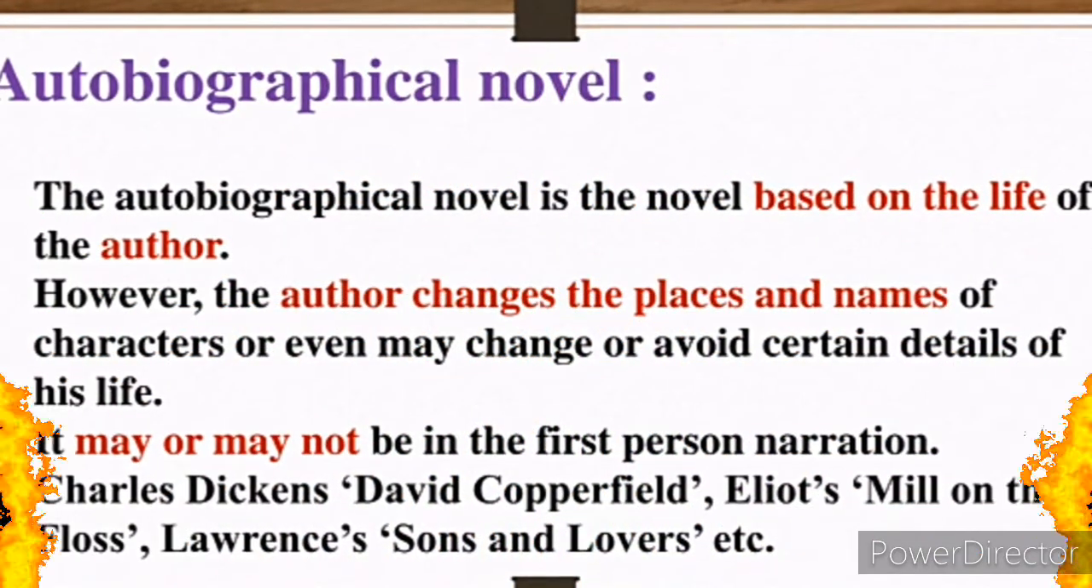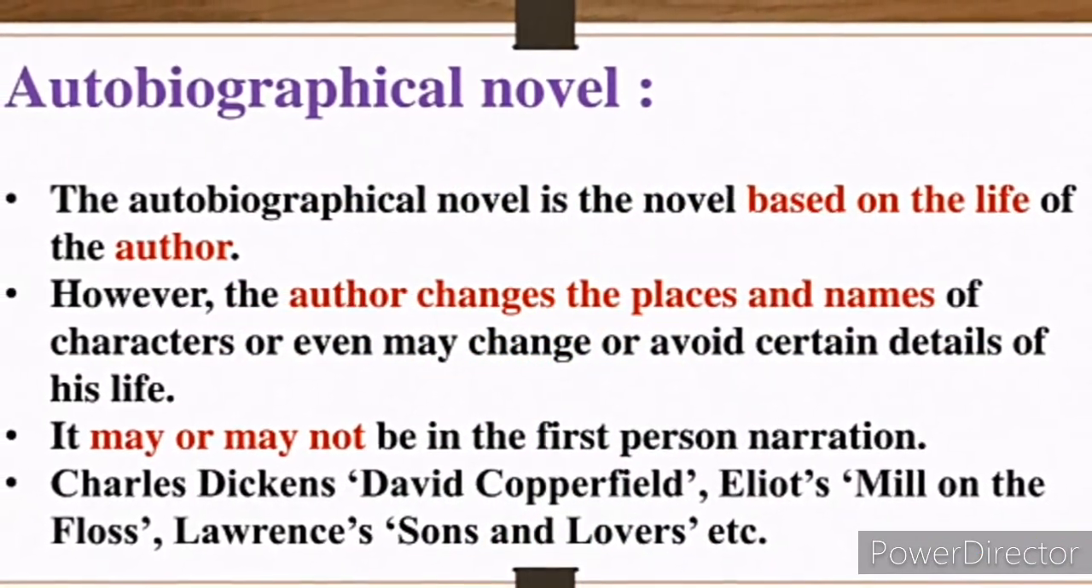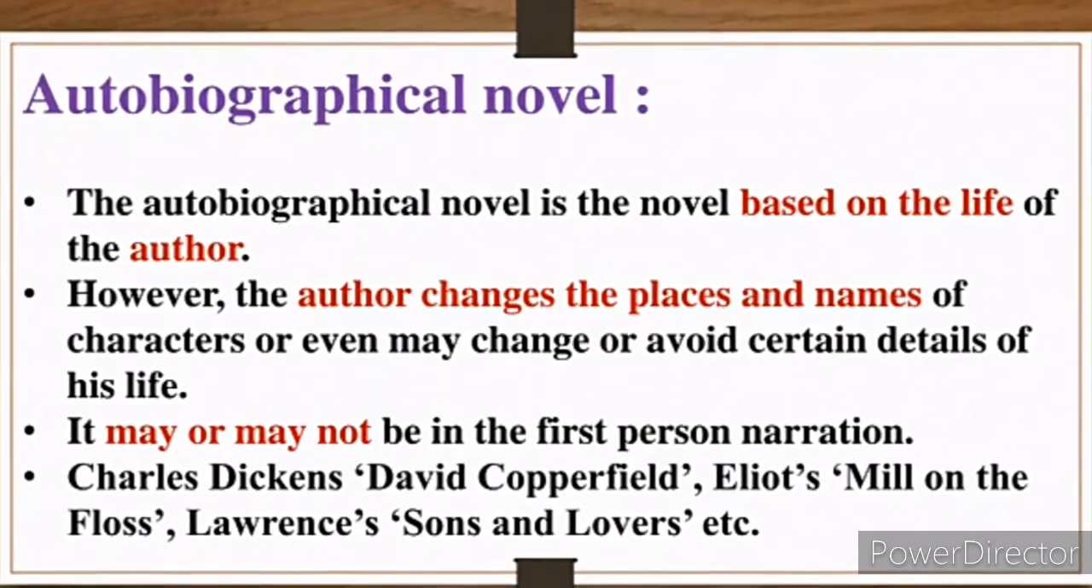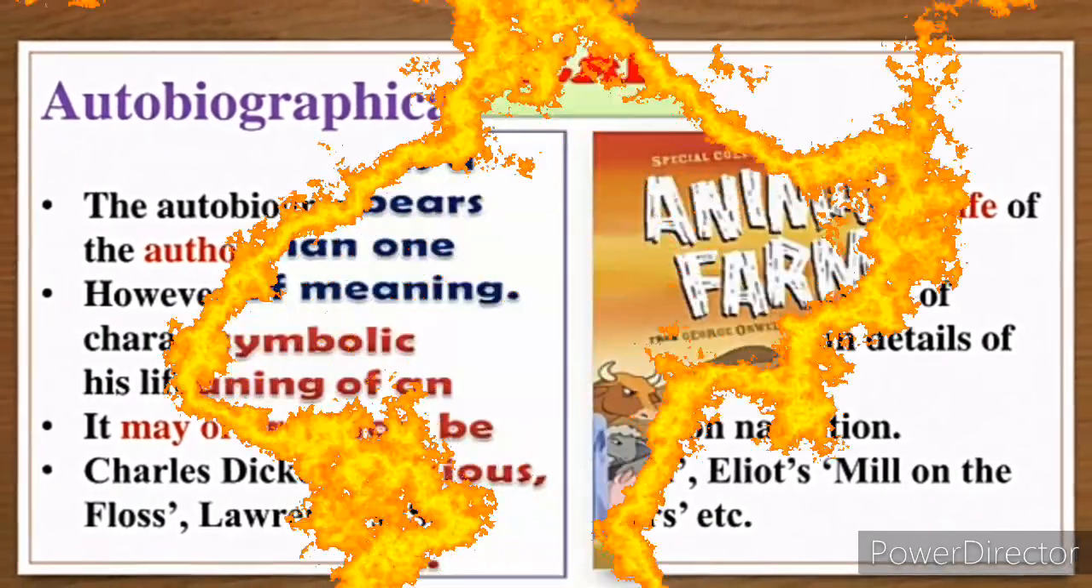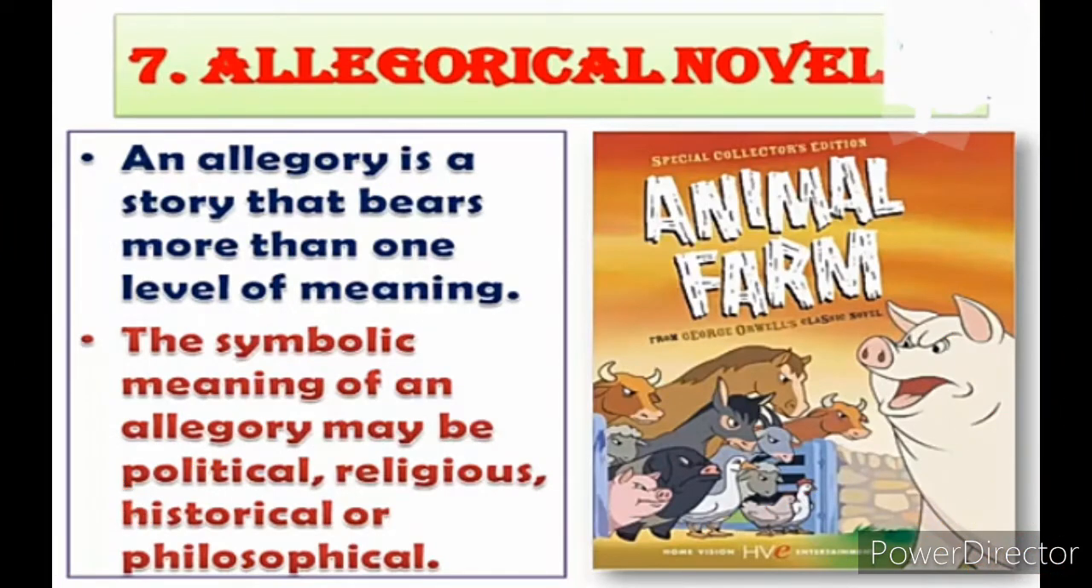Okay, Eliot's Mill on the Floss, which is very famous, and Lawrence's Sons and Lovers are actually the lives of these authors. Now, the allegorical novel. Allegorical means symbol. In short, one meaning is present, but when you go deeper into it, you will understand that the theme is different. What is present right in front of you has a different meaning when you understand the deeper meaning of it.